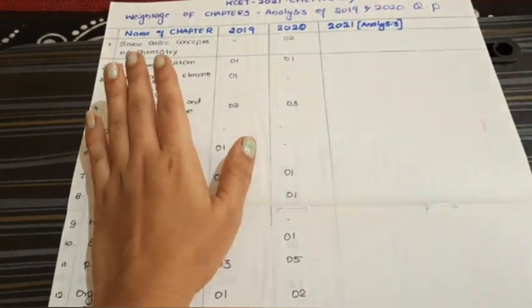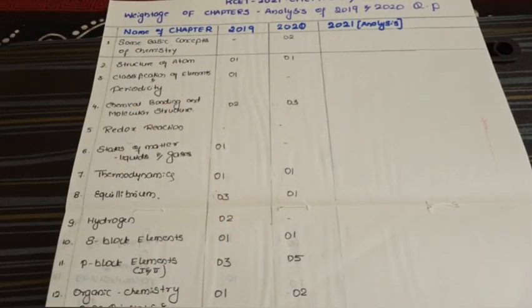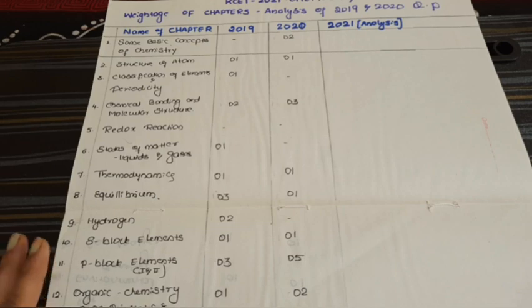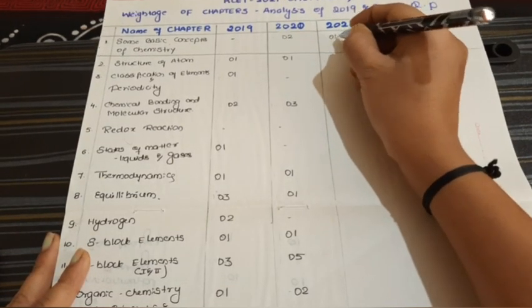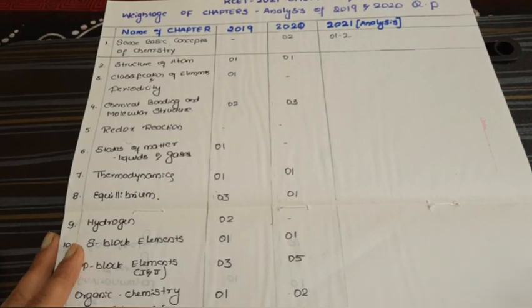Now see here, in 2019, from some basic concepts of chemistry, no question appeared, but in 2020 around 2 questions appeared. So when you compare 2019 and 2020, in 2021 there is a chance of getting around 1 to 2 questions for sure.